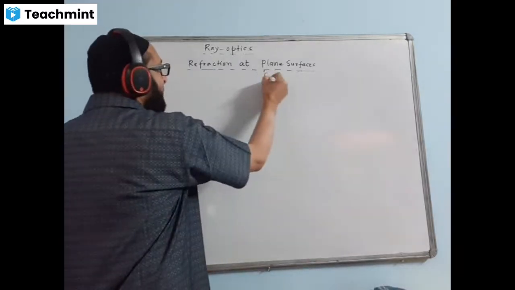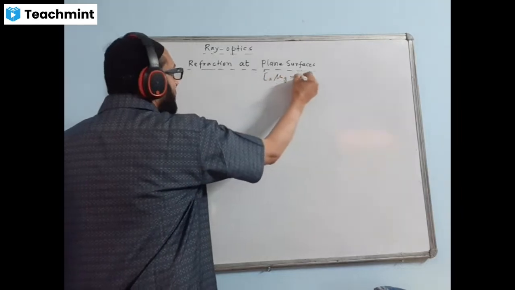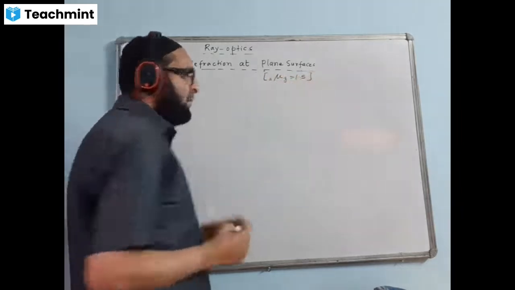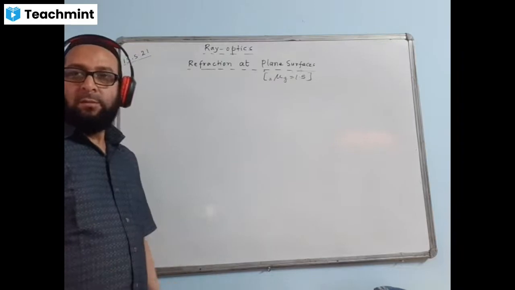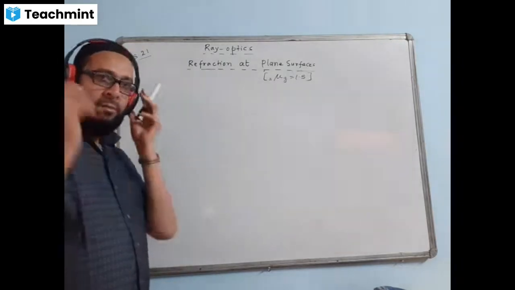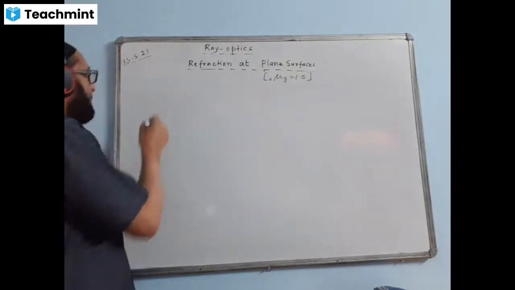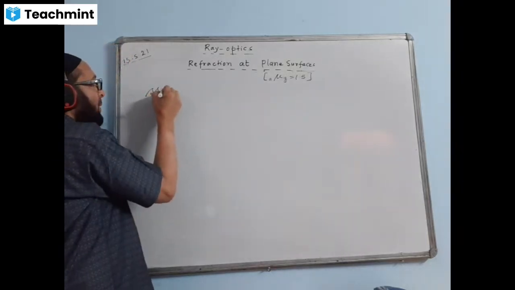Okay, and now right under bracket, refractive index of glass with respect to air, the value is given 1.5. This is the value given. Okay, so that is the question. Now how to do it? Now see the answer solution.